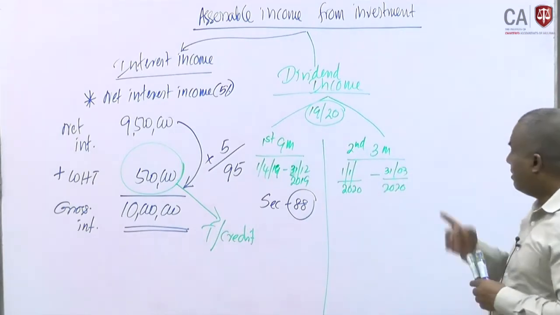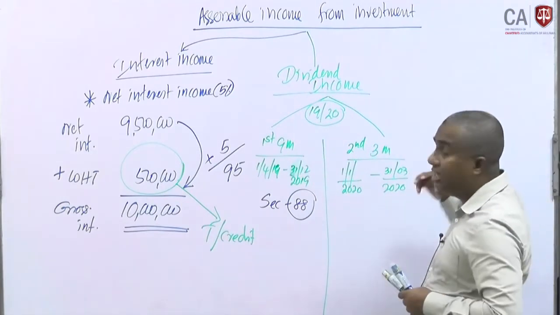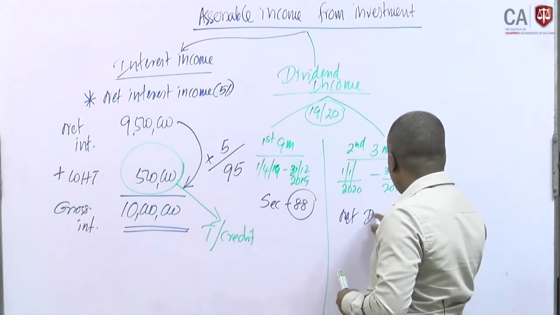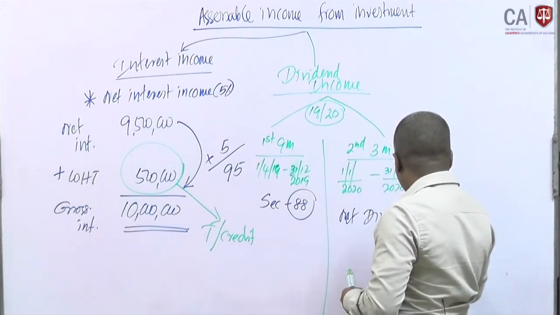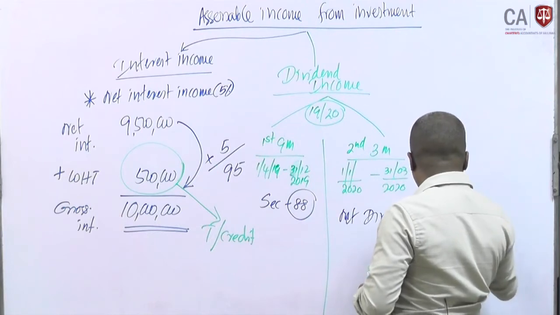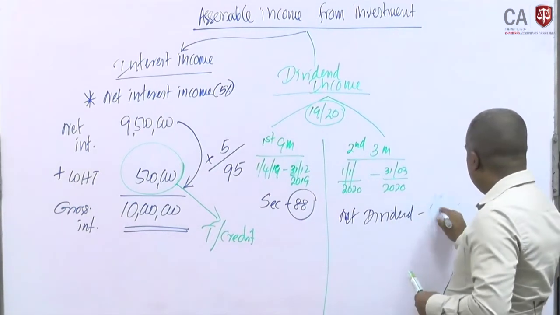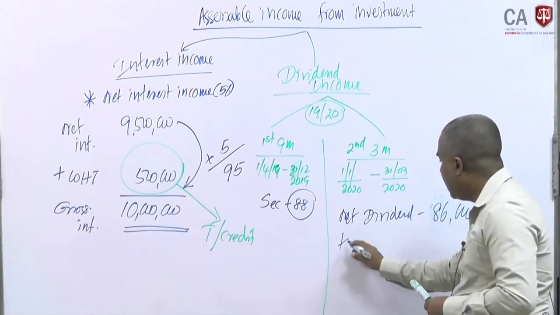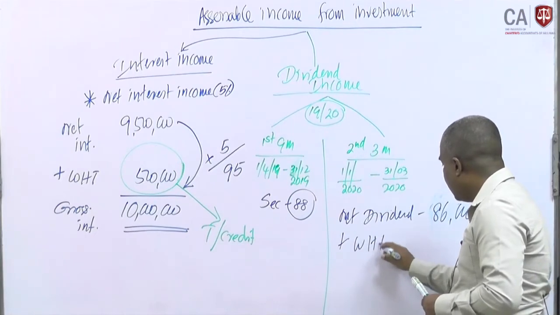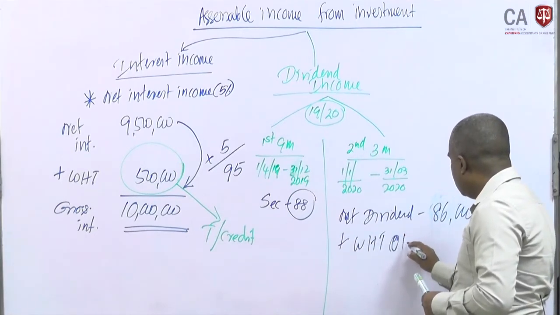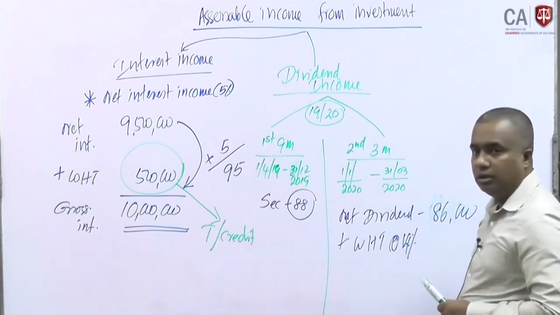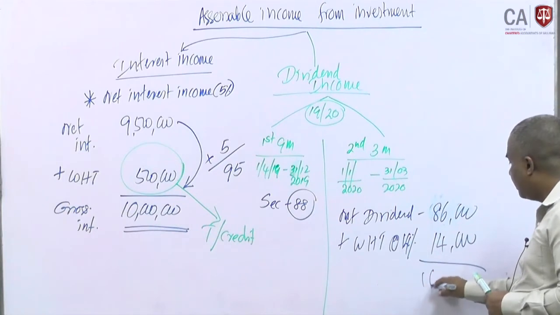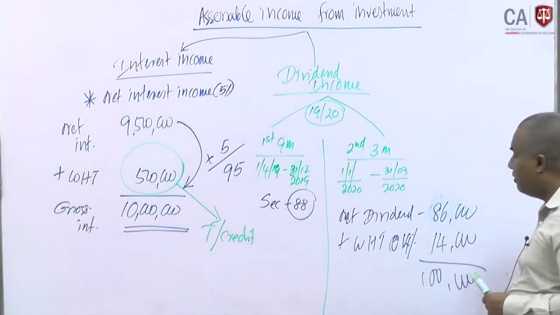Then what happens if they receive a net dividend, here let's think 86,000? We should add back withholding tax at 14%, 14,000, then 100,000 should be considered for tax.